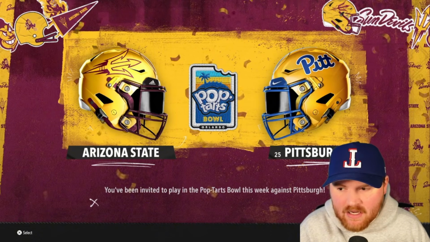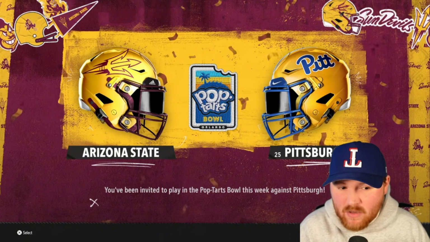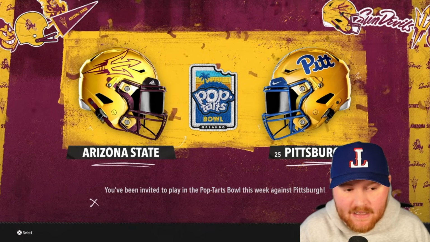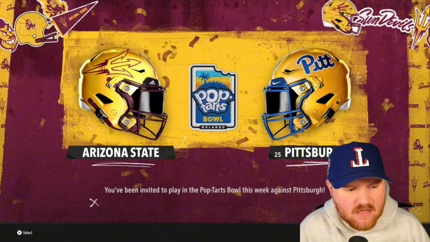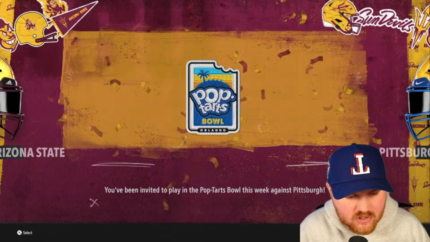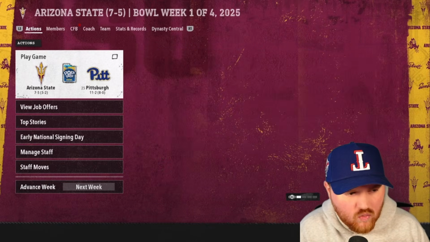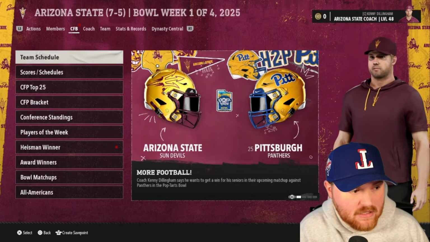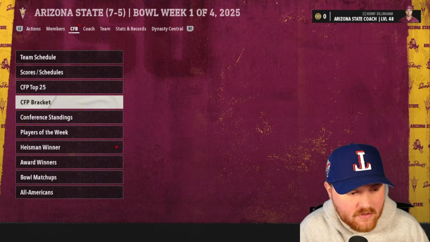Pittsburgh did not win, or maybe they did. Maybe they did win because they were unranked going into the ACC championship game. We are going to play them in the Pop-Tarts Bowl. So it'd be interesting to see if they did actually win the conference championship game the way that things were laid out. Let's look at this bracket here.